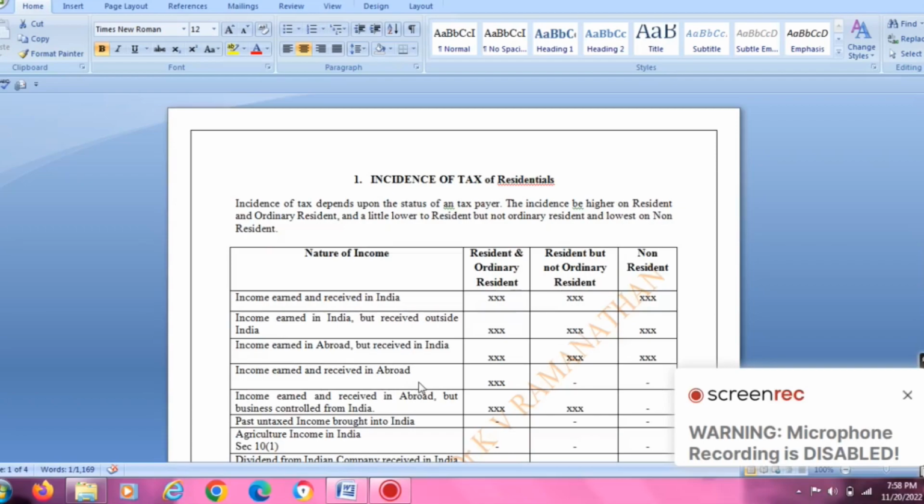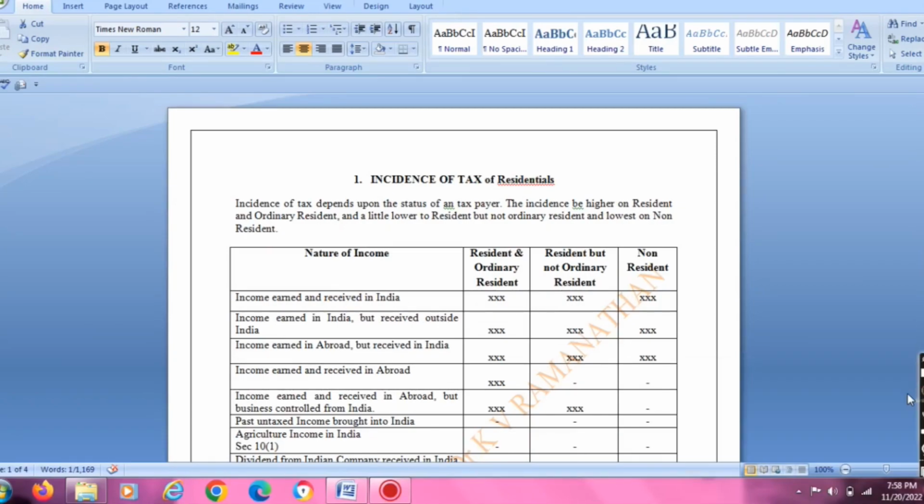After the two videos, now I am going to present about the incidence of tax under the residential status of an individual. Incidence of tax depends upon the status of a taxpayer. The incidence will be higher on resident and ordinary resident, a little lower on resident but not ordinarily resident, and the lowest on non-resident. It depends on the nature of income.